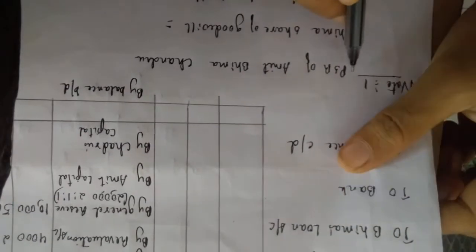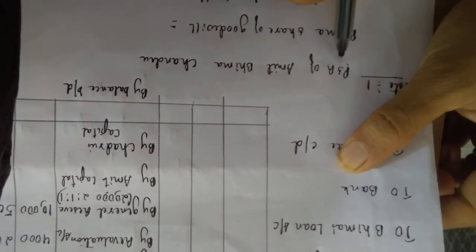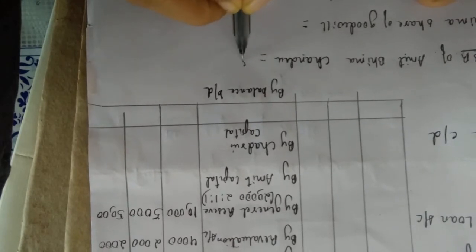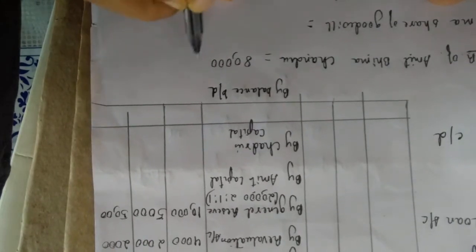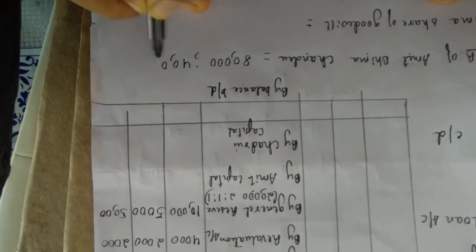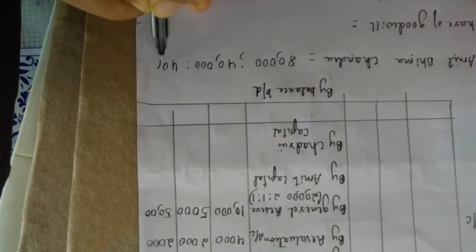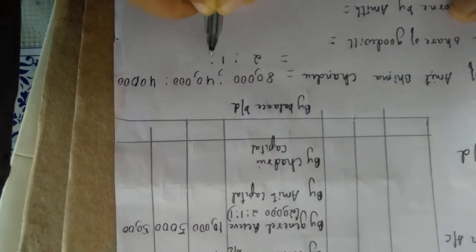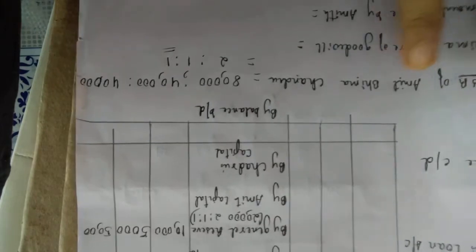I will show you. See here, write a note. PSR means profit sharing ratio of Amit, Bhima and Chandru. Just now we have done it. Again we will do it. What was their capital? 80,000, 40,000 and again 40,000. So when you do it, your ratio comes to 2:1:1. What we have done, just do it here. That is PSR, profit sharing ratio.